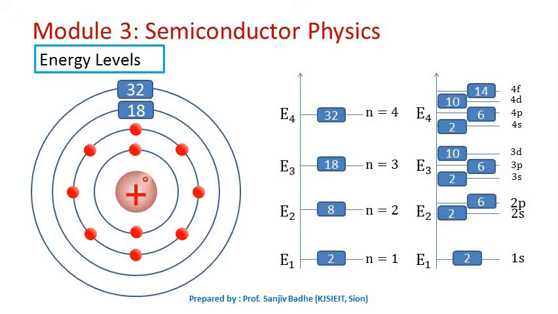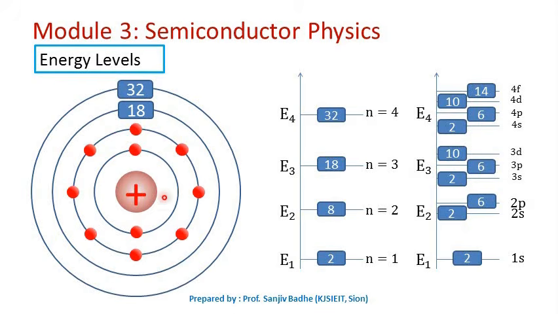In an atom, there is a positively charged nucleus, and around this nucleus electrons revolve in the circular orbits. In orbit number 1 there are 2 electrons, in orbit number 2 there are 8 electrons, in orbit number 3 there are 18 electrons, and in orbit number 4 there are 32 electrons. So number of electrons in the given orbit is equal to 2n square.